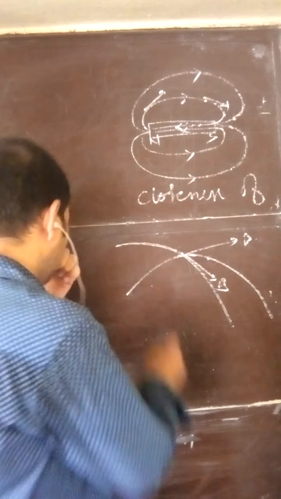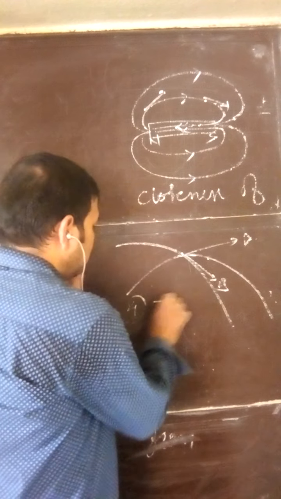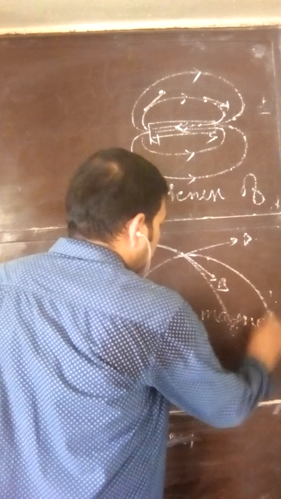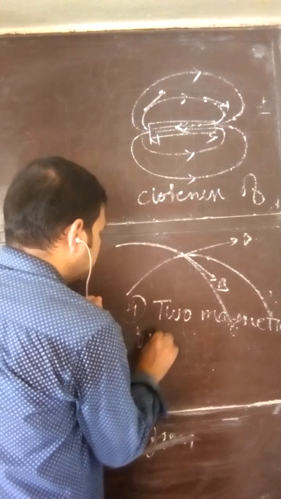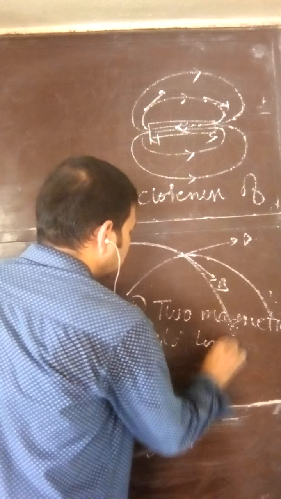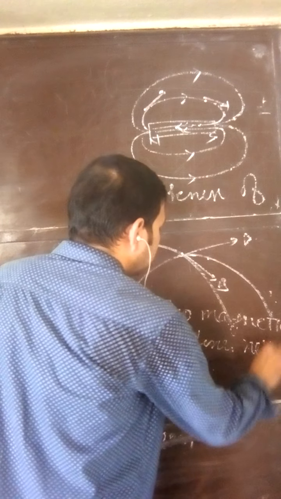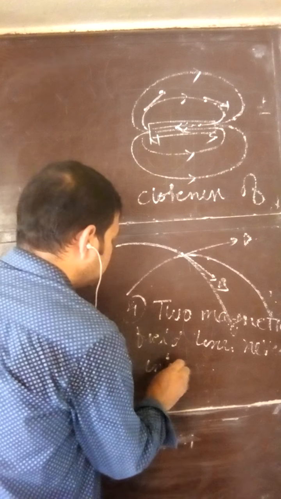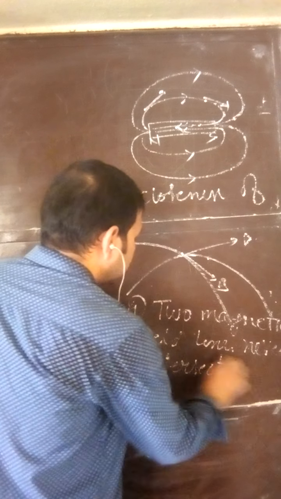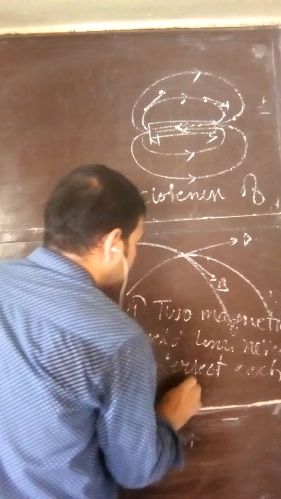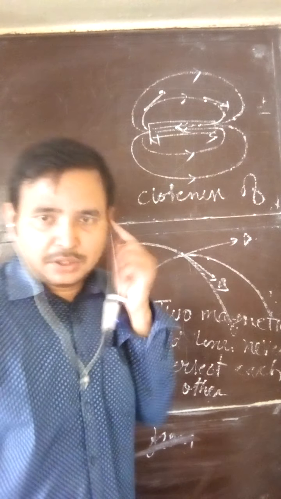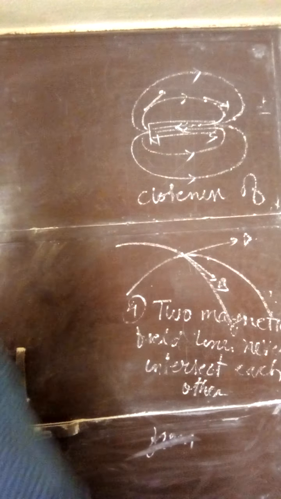So fourth point, two magnetic field lines never intersect each other. So they never intersect each other. Note it down.